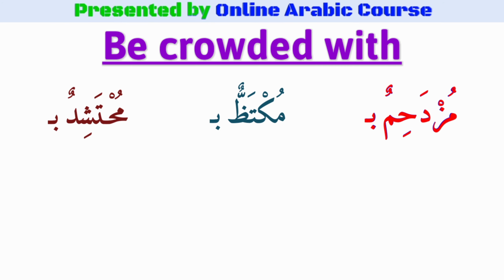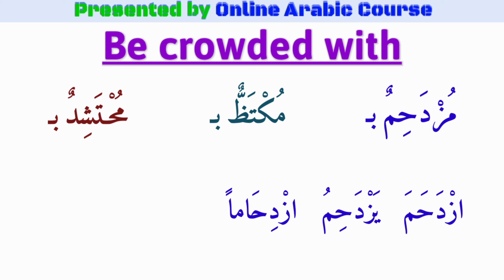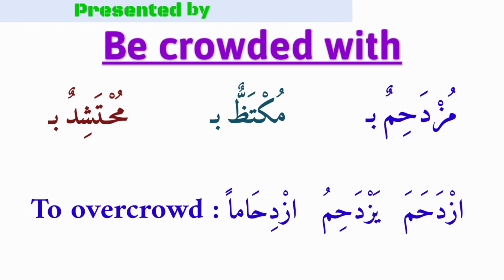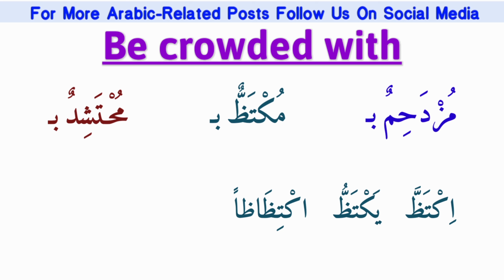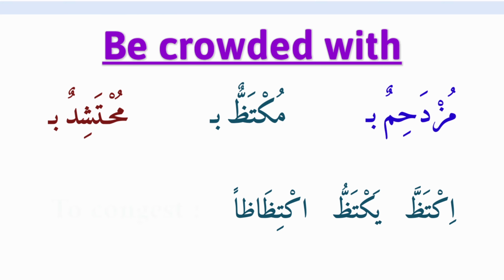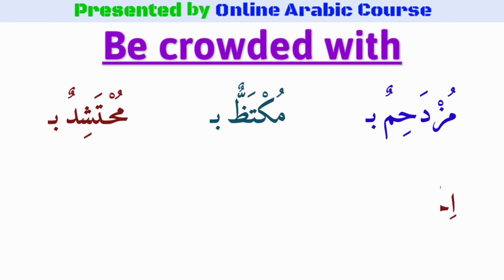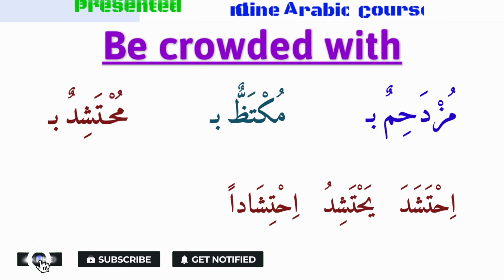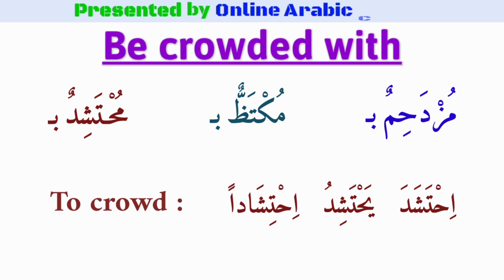So, مزدحم, it comes from ازدحم يزدحم ازدحاما, to overcrowd. And مكتظ با, it comes from اكتظ يكتظ اكتظاظا, to congest. As far as the محتشد با is concerned, it comes from احتشد يحتشد احتشادا, to crowd.